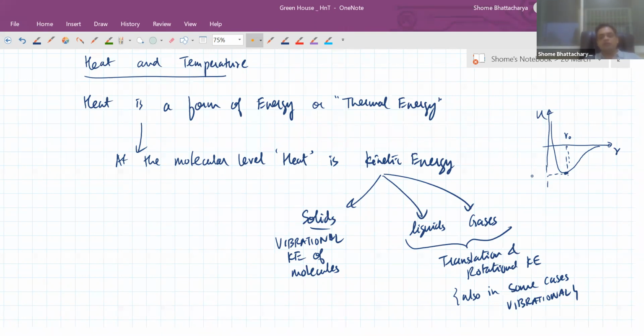But the thing is, we cannot stop the vibration altogether at any point of time, or we cannot stop the motion at least altogether at any point of time. For that, we have to achieve 0 Kelvin, which is physically not possible.